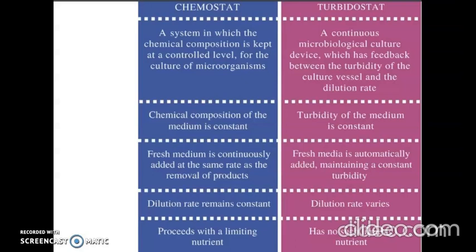Chemical composition of the medium is constant in the case of chemostat, whereas turbidity of the medium is constant in the case of turbidostat. Fresh medium is continuously added at the same rate as the removal of products in the case of chemostat, whereas fresh medium is automatically added maintaining a constant turbidity in the case of turbidostat. The dilution rate remains constant in chemostat, but it varies in the case of turbidostat. The fermentation process proceeds with a limiting nutrient, whereas there is no such limiting nutrient in the case of turbidostat.